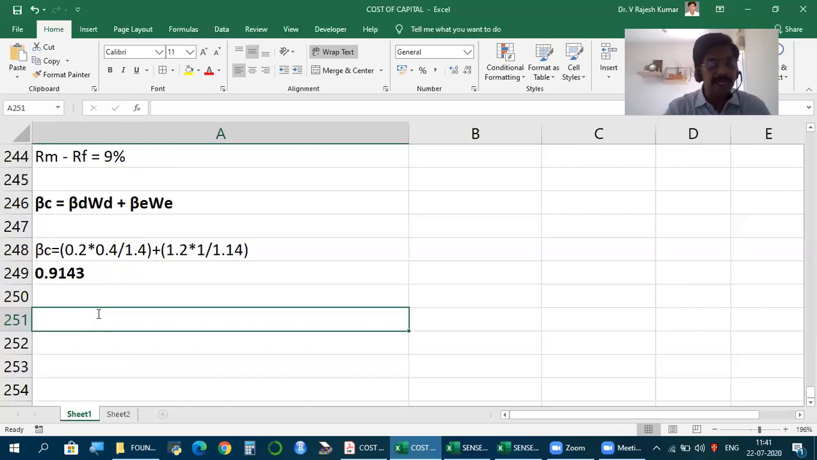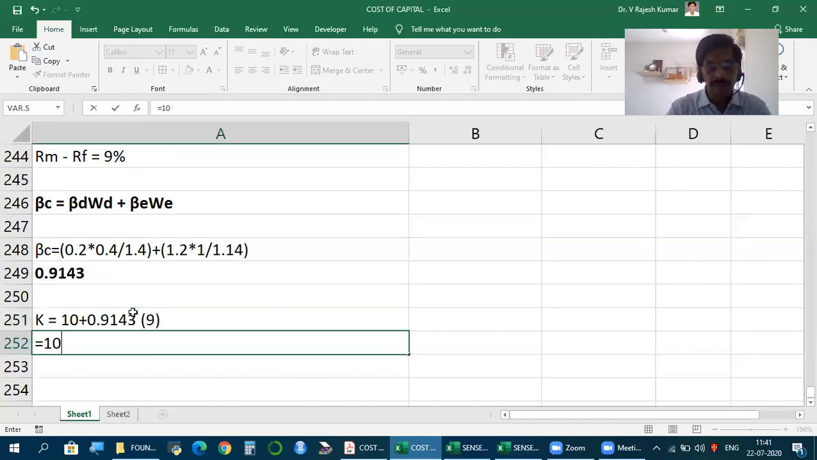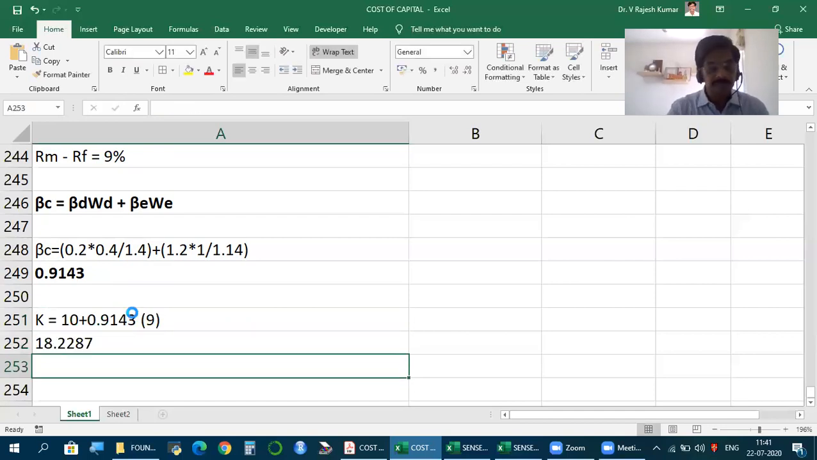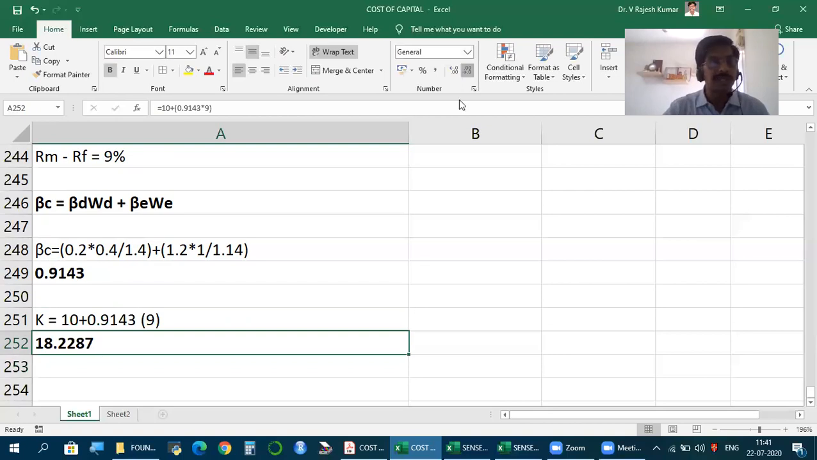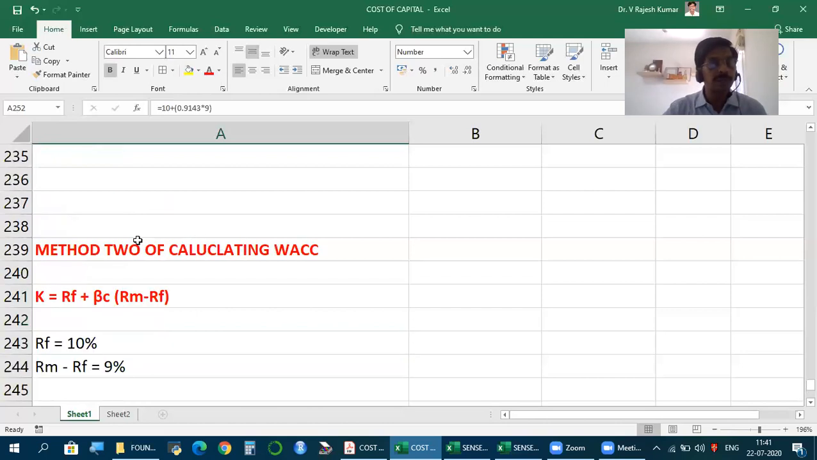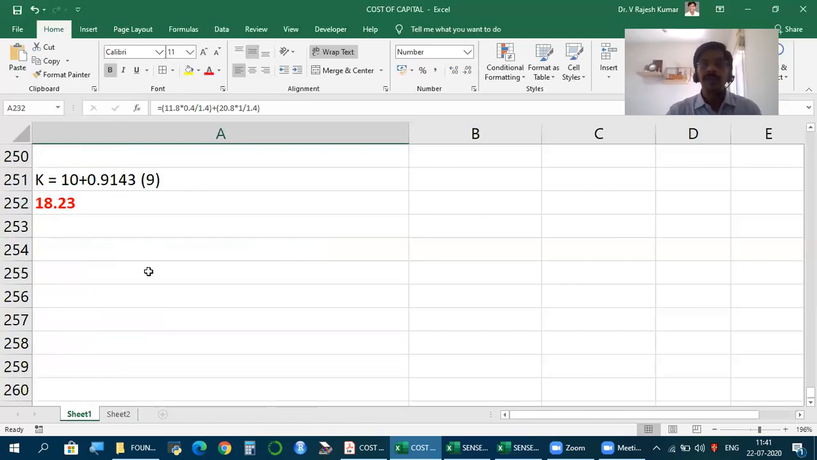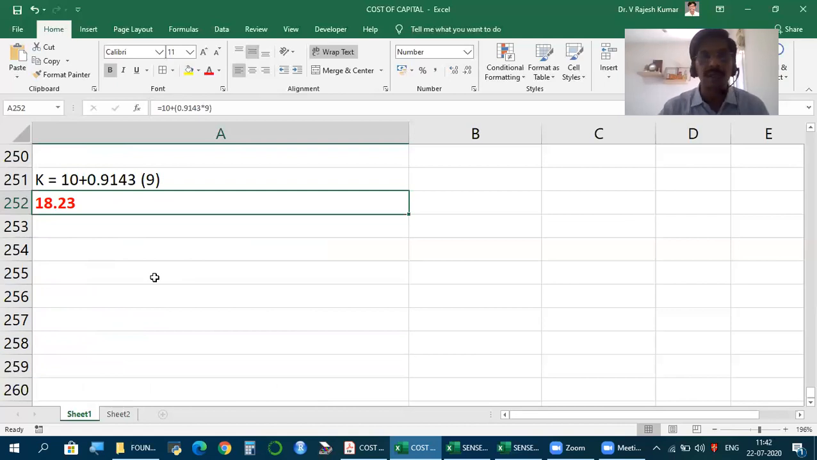Now we are ready to calculate K. So K is RF 10 plus company beta 0.9143 into premium 9. So 10 plus 0.9143 into 9. Can you see the very same percentage? 18.23. So in method 1, we got 18.23. Same. Use any method. Now, which method should we use? Why do we need the second method? You will see its application very soon, but this is another method of calculating WACC.